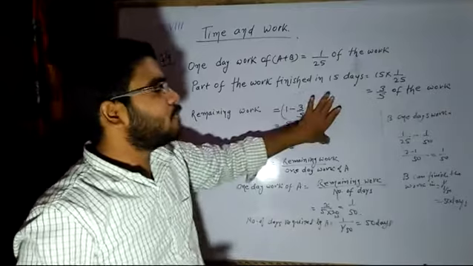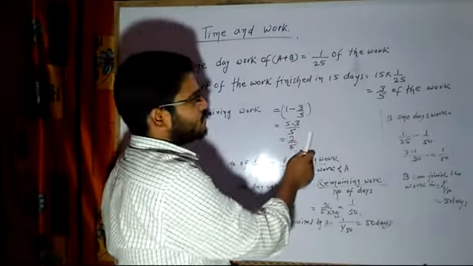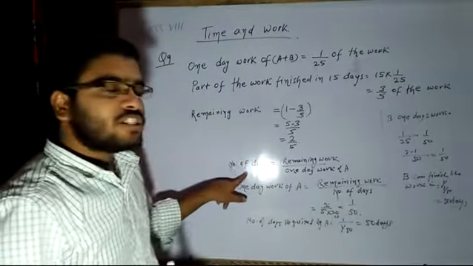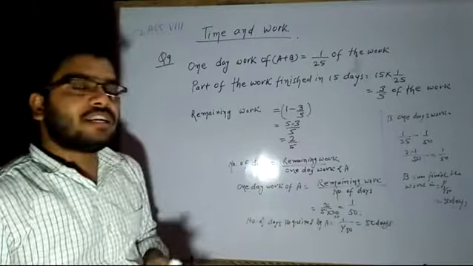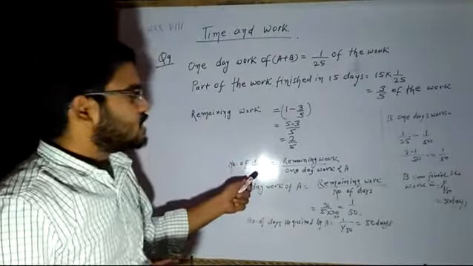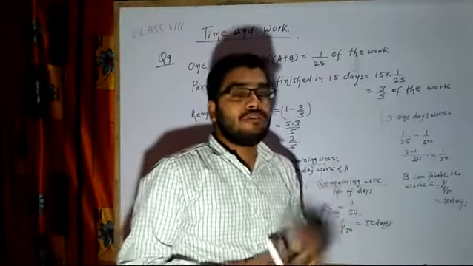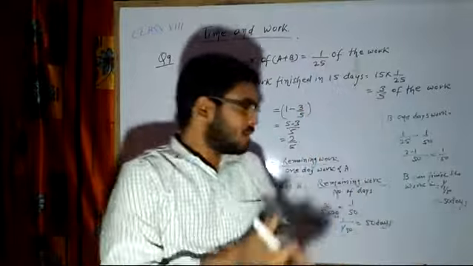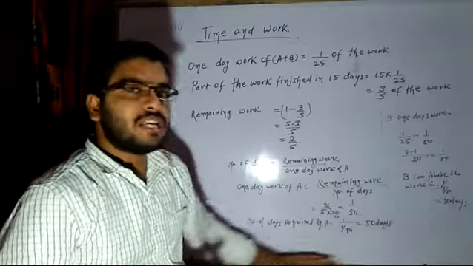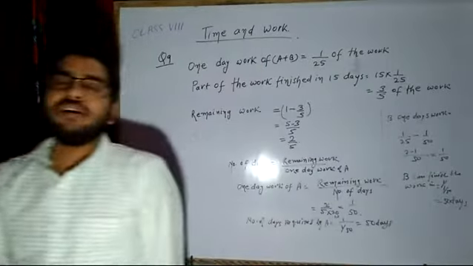So first of all we have to see how much work he has to do. He has to do 1 minus 3 by 5, so he has to complete 2 by 5 of the work. Now the question says A has finished the work in 20 days. Then how many days could each have taken if they had worked individually? From here I have found out using the formula that A could have finished in 50 days, and in the same way B could also have finished the same work in 50 days.